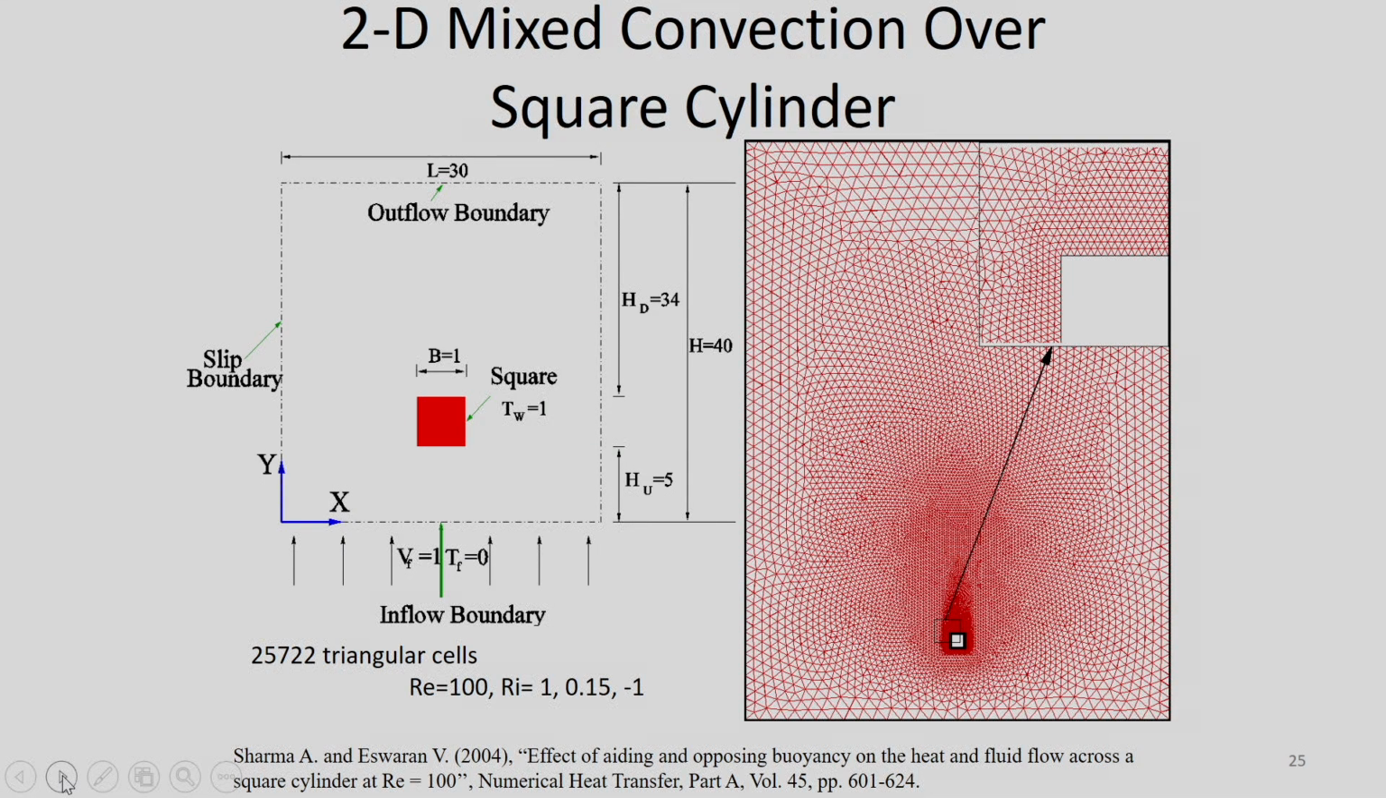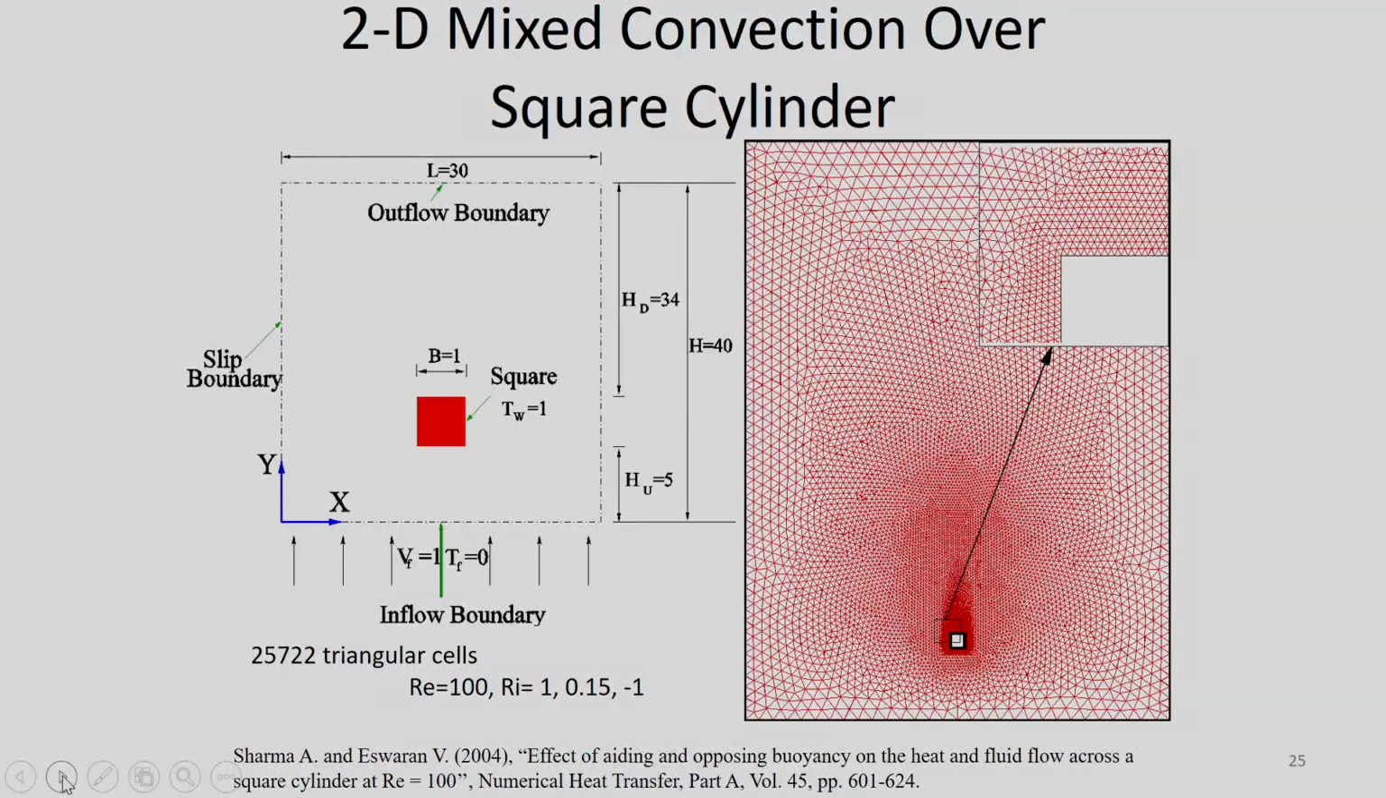Then this is the problem of mixed convection, where buoyancy is also included, and the Boussinesq approximation is valid in this case. We have a heated square cylinder, and this is the inflow. Due to buoyancy there will be a buoyancy effect, and we have compared our result with Sharma and Eswaran.